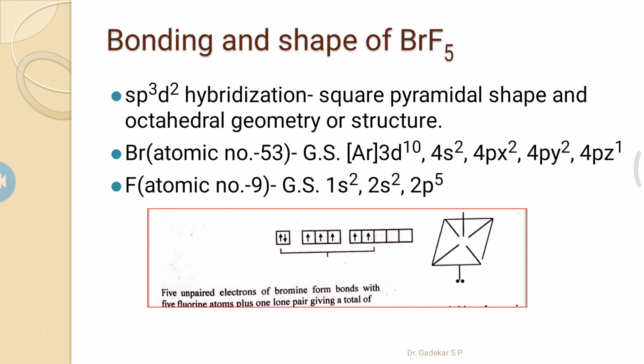These 5 unpaired electrons of bromine form bonds with the 5 fluorine atoms, plus 1 lone pair, and form an octahedral geometry, meaning 6 electron pairs are present surrounding the bromine atom. For shape, the square pyramidal shape is formed because we do not consider the lone pair.